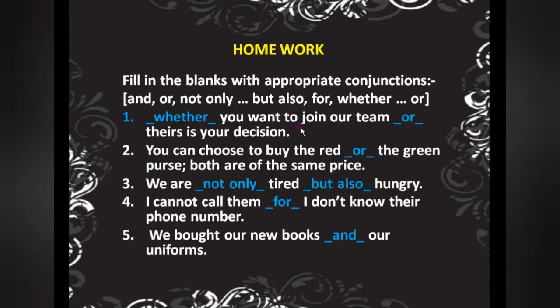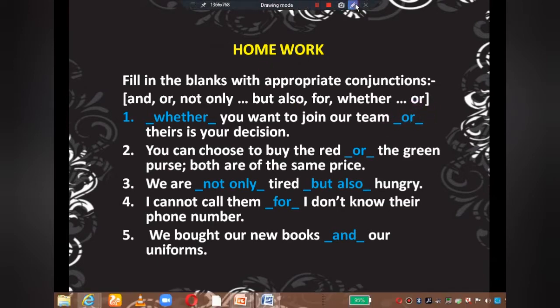Dash you want to join our team, dash theirs is your decision. Theirs means their team, so don't think this is a wrong word here. In this you have to choose the option. You have two options: you can use only or, or you can use whether or.